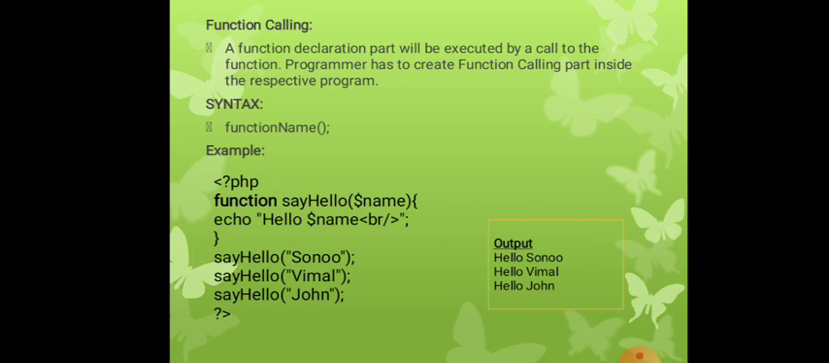Next, continued by the br, which indicates a line break. That means it gives a new line in the programming output screen. Next you can see sayHello Sonu, sayHello Vimal, then sayHello John. These are the outputs you can see on the output screen, each on a new line.